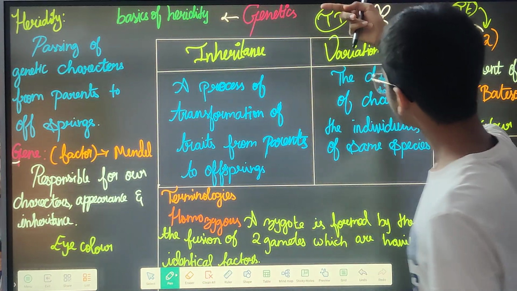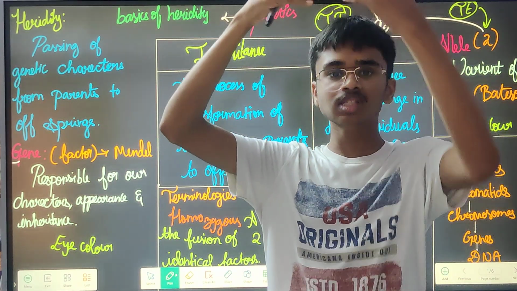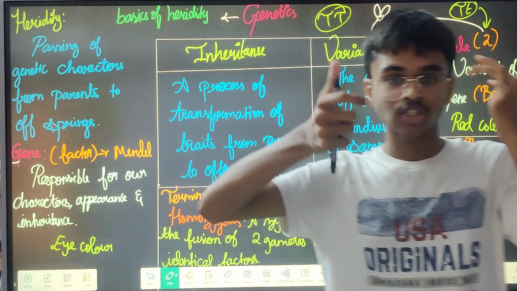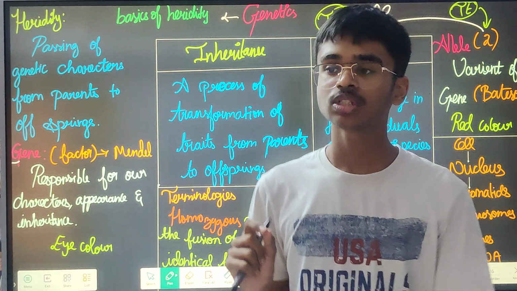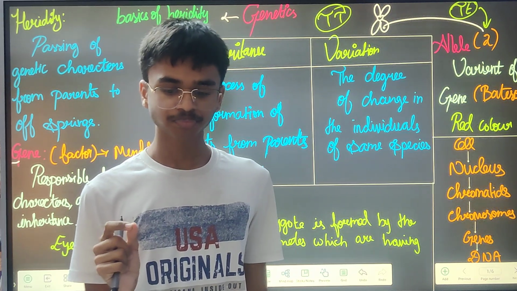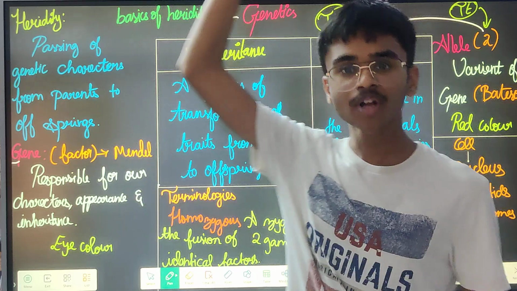While genes are being transferred from parents to offspring, there will be some sort of variation. We all have some difference from our parents.